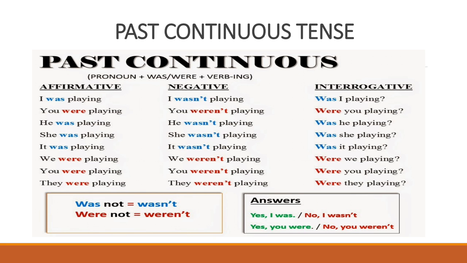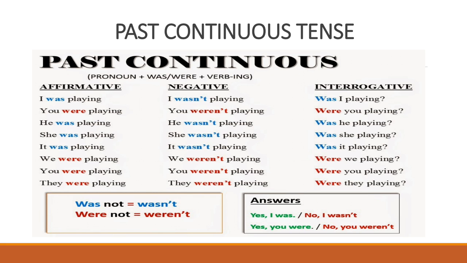Continuous means progressive, so this tense is also called past progressive tense. It refers to a continuous action or state that was happening at some point in the past, and the past continuous tense is formed by combining the past tense of to be, that is was or were, with the verb's present participle.